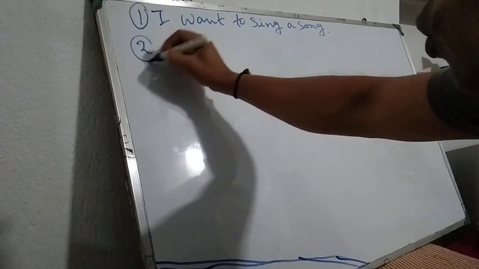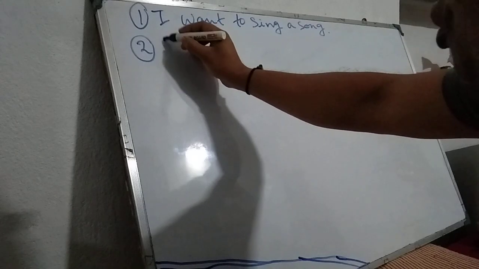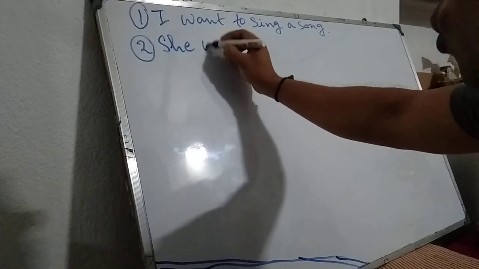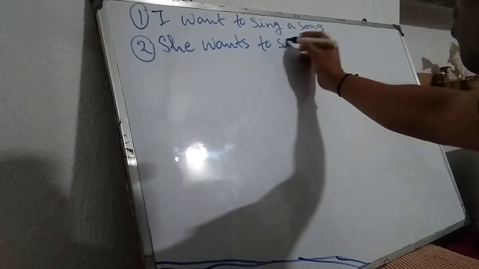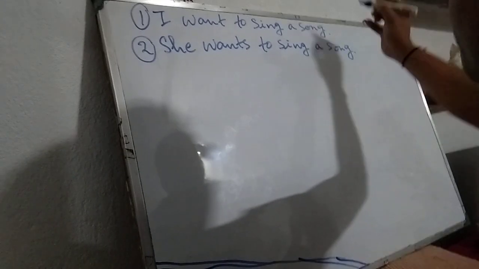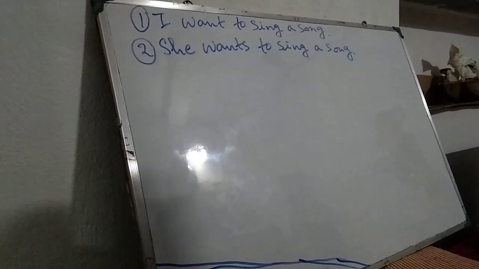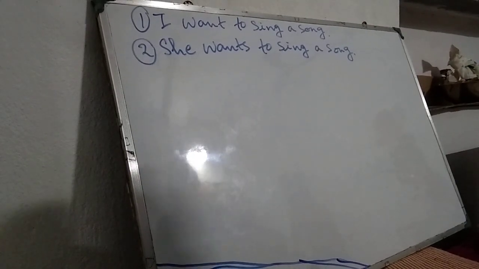Example number 2: she wants to sing a song. Look at these two examples. Look at these sets of examples.